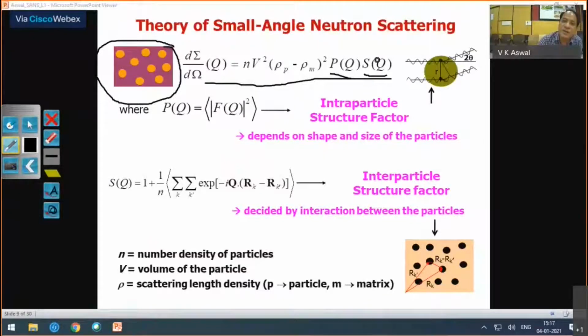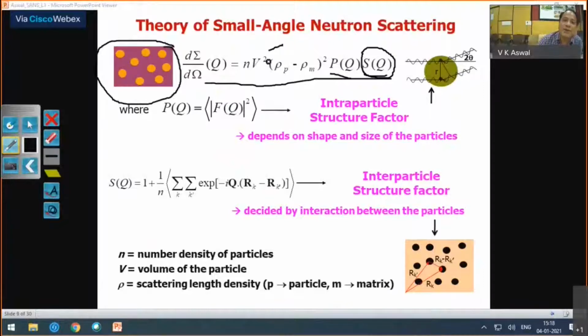Whereas in the case of interparticle structure factor, it arises because of neutron scattering from the nuclei of different particles and interfering. That means it is looking at different particles, or the correlation between the particles. Since it is looking at the correlation between the particles, you can get information like interactions between the particles.